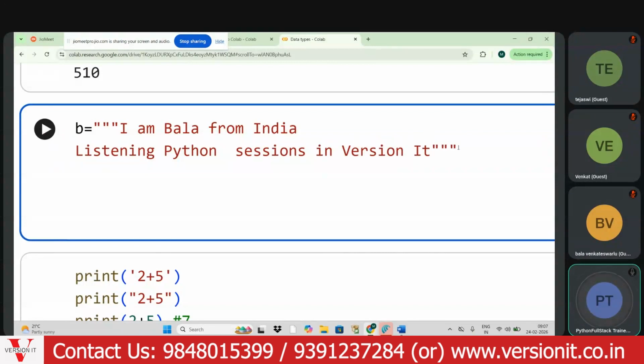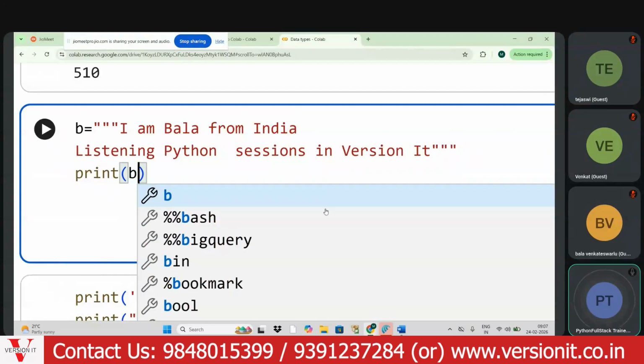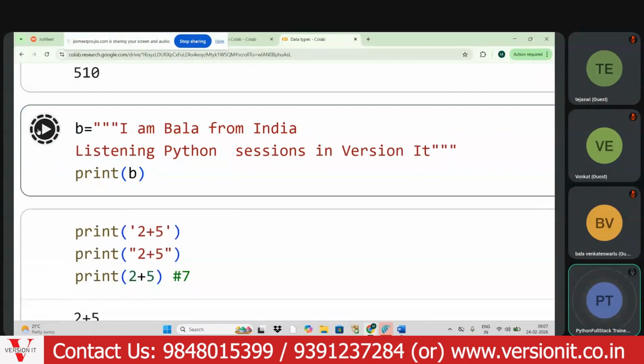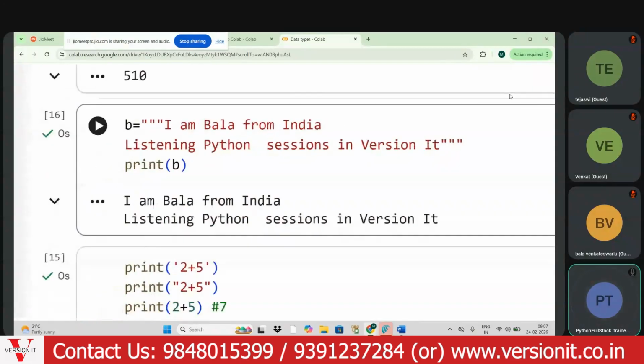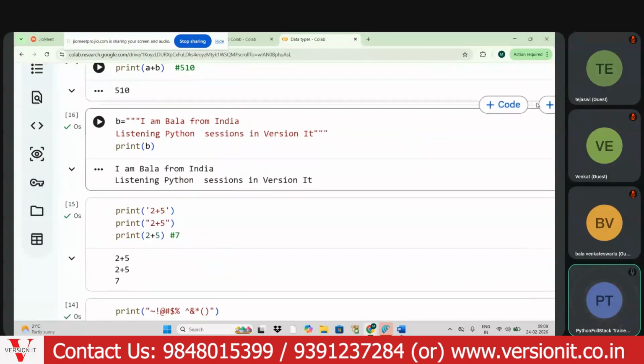Okay, see this. I will execute this. So what output did you get? Yes, it is accepting. So triple quotes, my dear aspirant, accept multi-line strings.